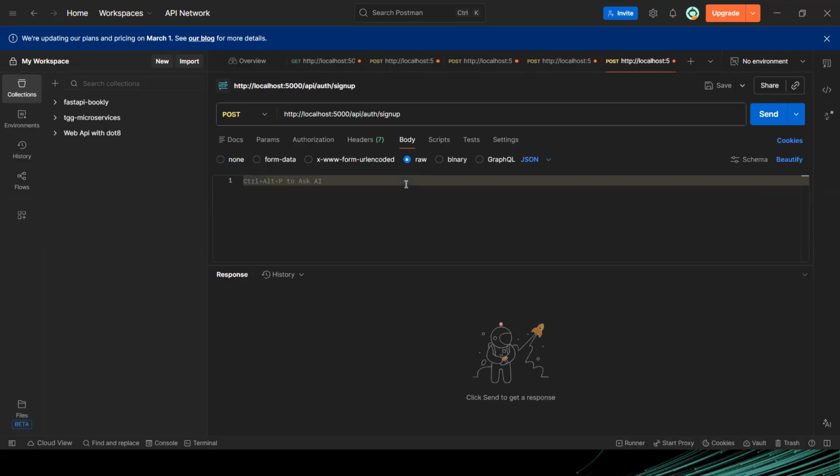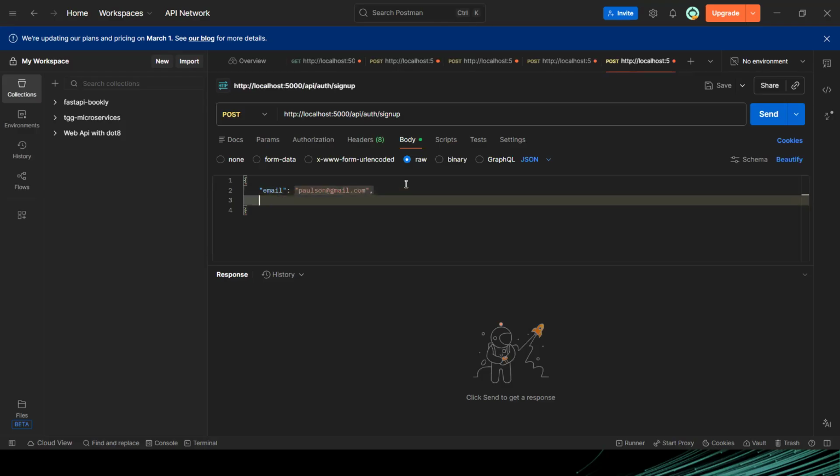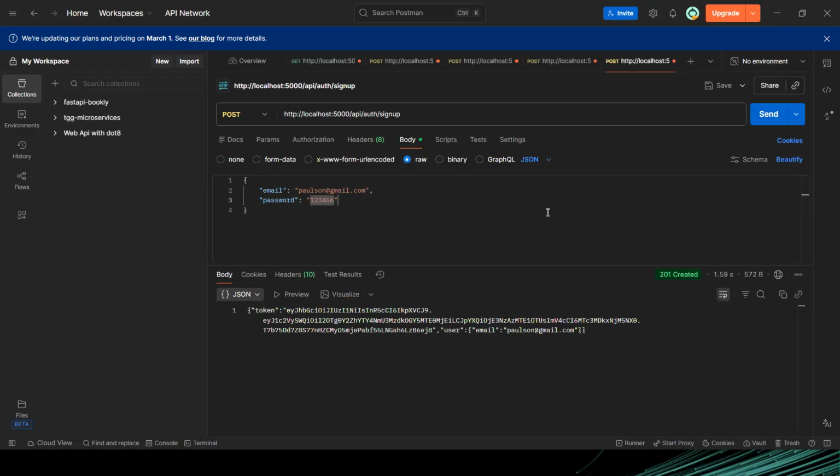So I will give it my email and then my password. Now, in our new user module, first name, last name, and middle name are no longer compulsory. But we'll give the user the opportunity to update their profile later. So if I click on send, it's going to create my account and return a token for me.